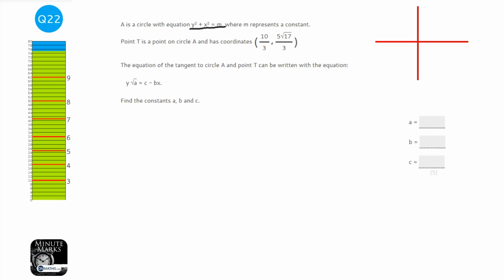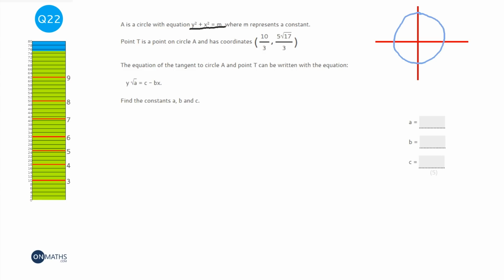Because it's y² plus x² equals a number, we know the centre of the circle is going to be at 0, 0. So the circle looks something like this. I am not good at drawing circles, actually that's not too bad. And that will help us later on.